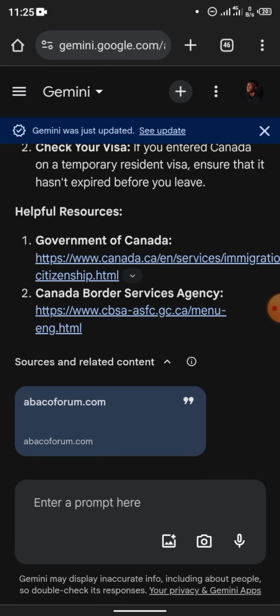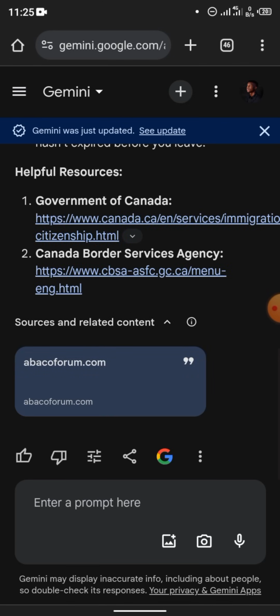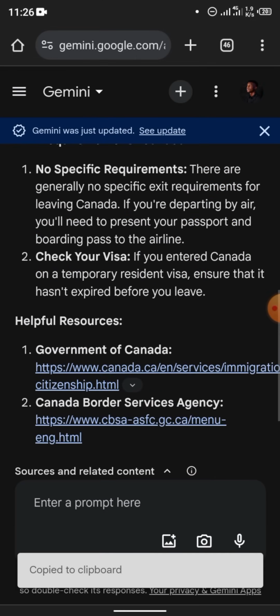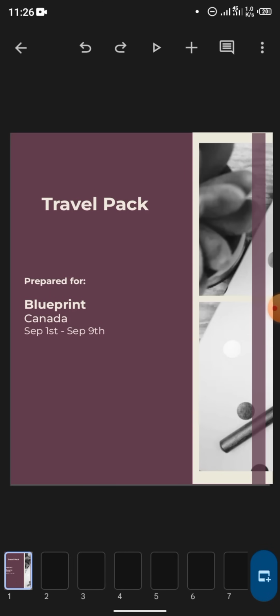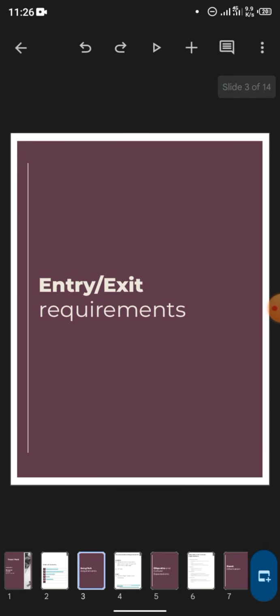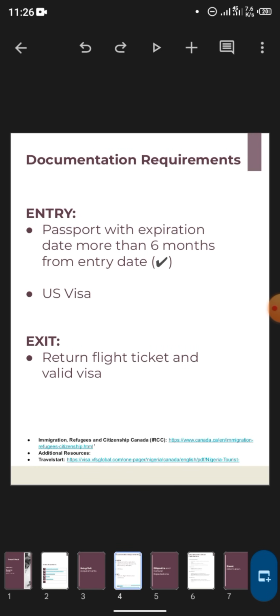So what you are going to do here is just come to the top here, or where is the copy? Okay, you see these three dots here, tap on it and copy. All right, then you come back to your slides. You come back to the slide, and the next page is where you are working on the entry slash exit requirement. You see, come to the next page, you can see it.